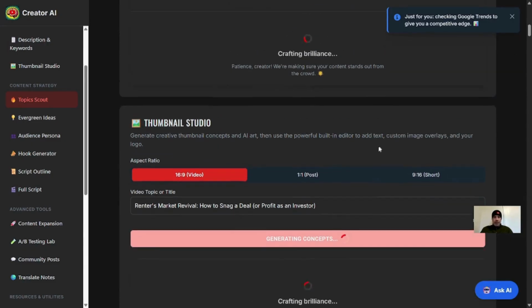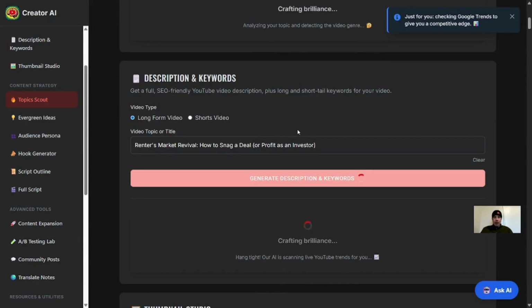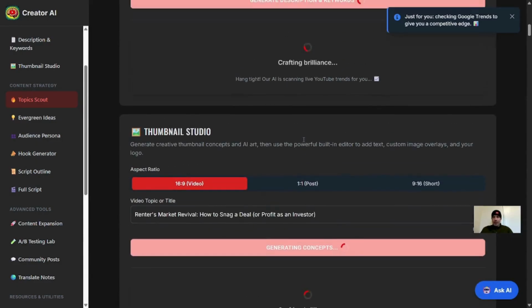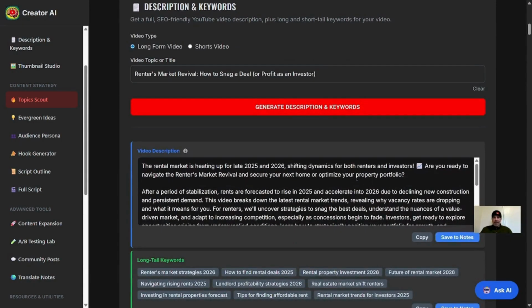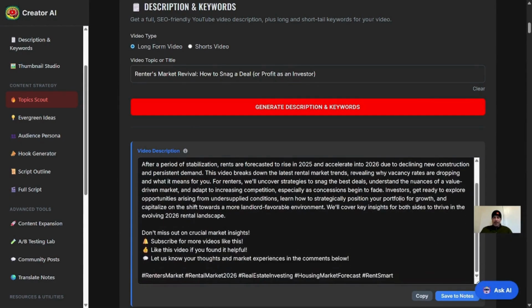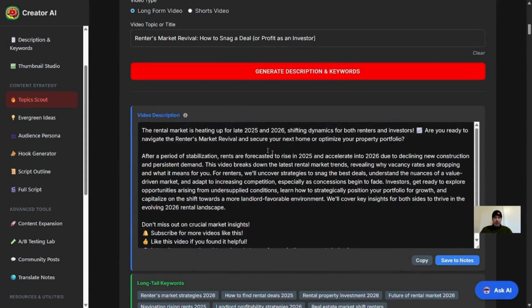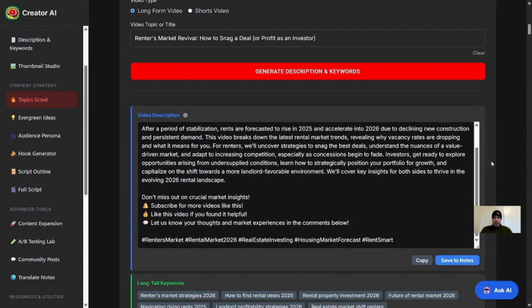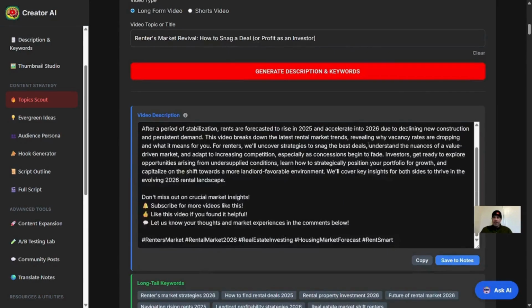These generators are going to take a little bit longer because, once again, these are using a live Google search. They're going to verify that any information that we're using for our video, it's going to do a live Google search, going to check for some keywords, and it's going to optimize all this for YouTube. So typically we're going to get the descriptions maybe a little bit quicker. It's going to give us a full description that we can use for YouTube, give us some long tail keywords, short tail keywords, and a suggested file name.